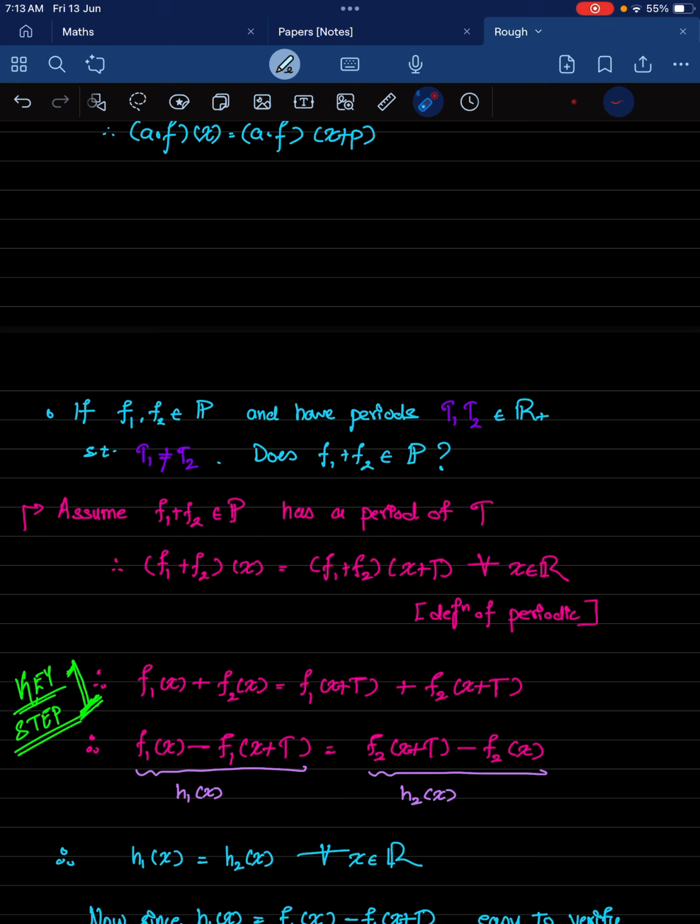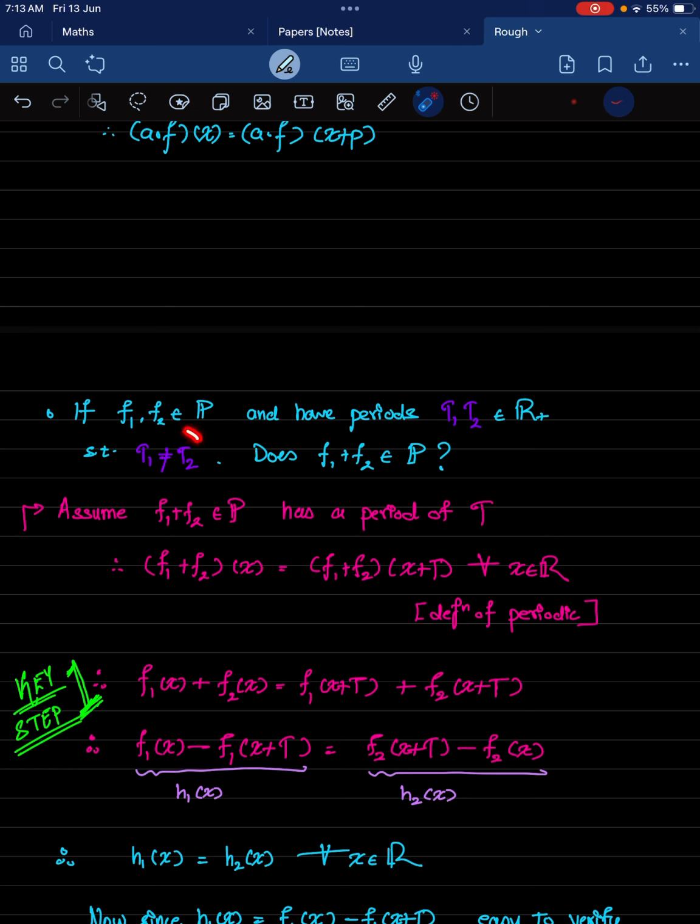And let's see, how do we exactly prove that f1 plus f2 is also a periodic function? Okay, let's say that f1 plus f2 is a periodic function. I'm assuming in this case that it has a period of t. And f1 and f2 individually are also periodic functions, and they have periods of t1 and t2, and t1 and t2 are not equal. Okay, so if t1 and t2 are equal, then obviously f1 plus f2 will also be a periodic function with a period of t1 or t2 as well.